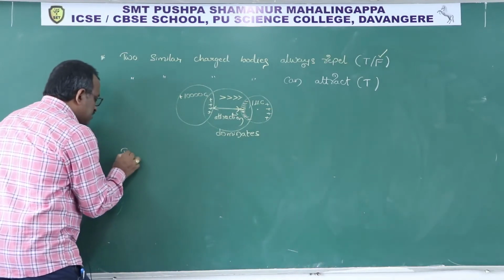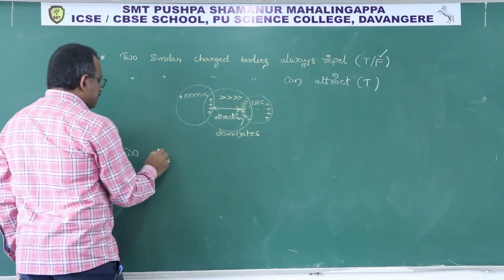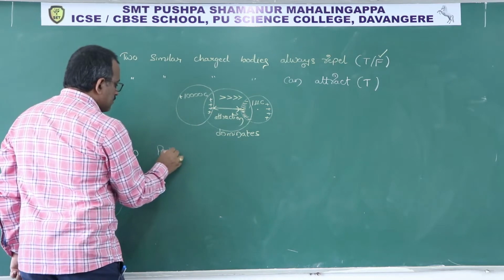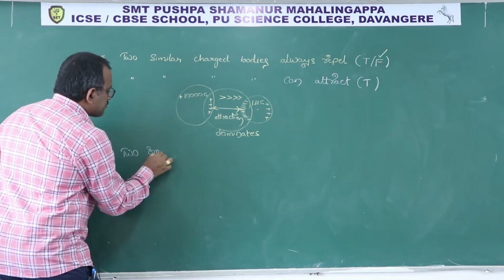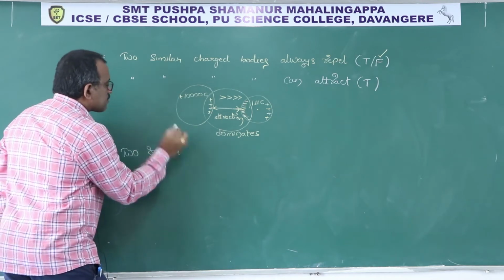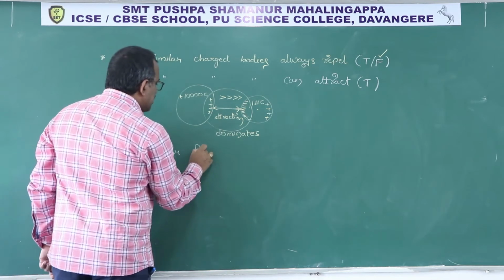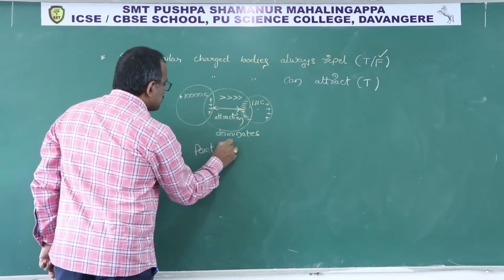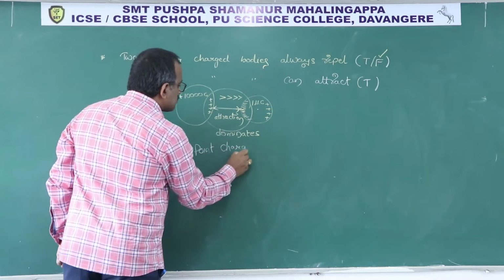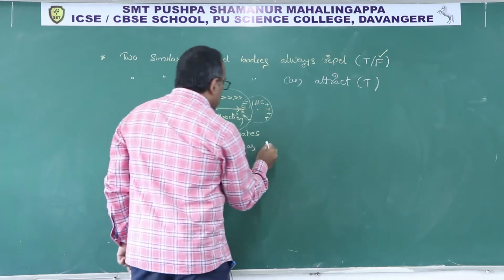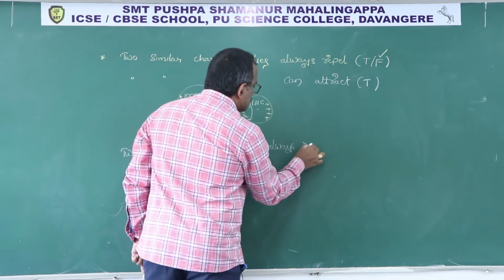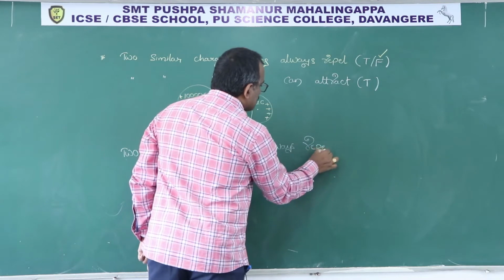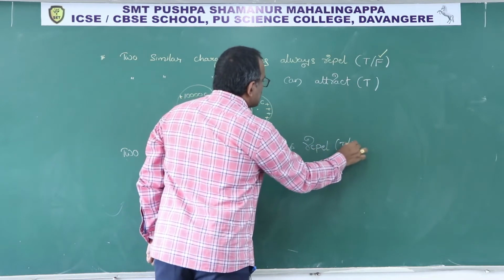If the same question says, two similar point charges always repel, true or false?